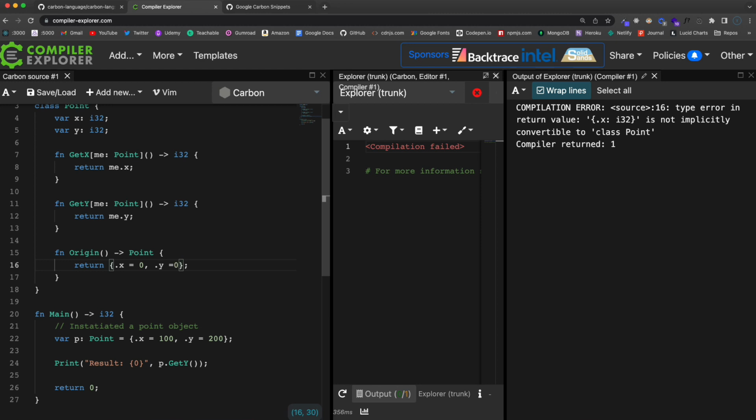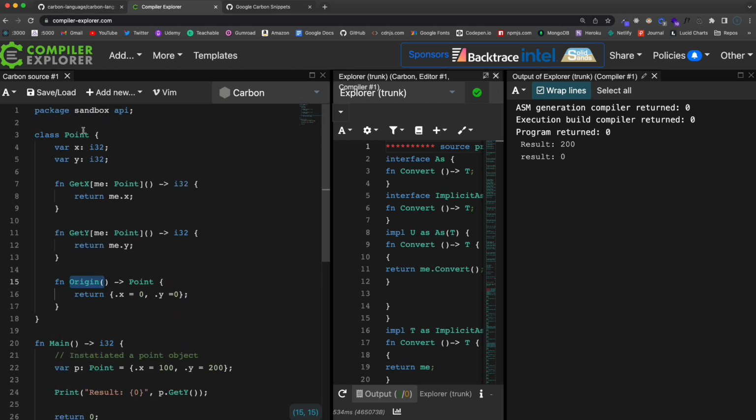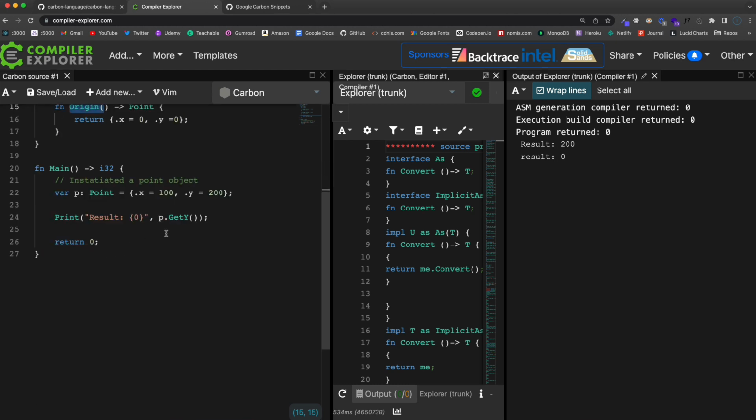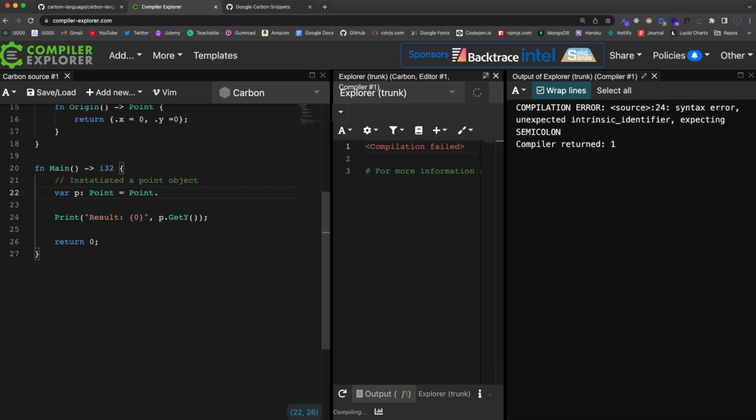Y equals 0. All right, now this origin function, we don't call on p. So we're not going to do p.origin. We're going to do point, the actual class of point. So let's come down here, and this variable of p, let's change that. So it is going to be point, but we're going to set it to the class name of point and then .origin.